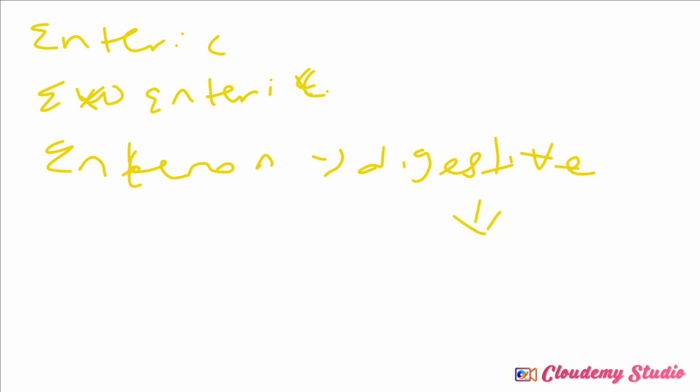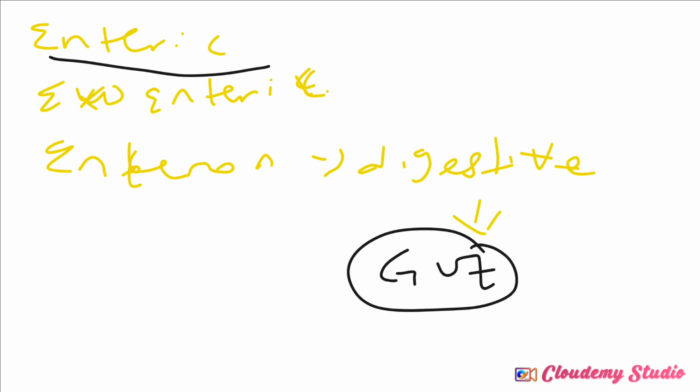All the things saying that if you're talking about enteron, you're talking about digestive system. You understand? And if you're talking about digestive system, you're talking about what? You're talking about guts. You understand? So when you hear the word enteric life cycle, you're talking about guts. So if you're talking about enteric life cycle, it means the one that happens inside the guts, either the intestine. You understand? If you're talking about exoenteric life cycle, just like exoerythrocytic life cycle, outside the red blood cell, just like this one now. Exoenteric life cycle, it means outside the guts, the life cycle that exists outside the guts.